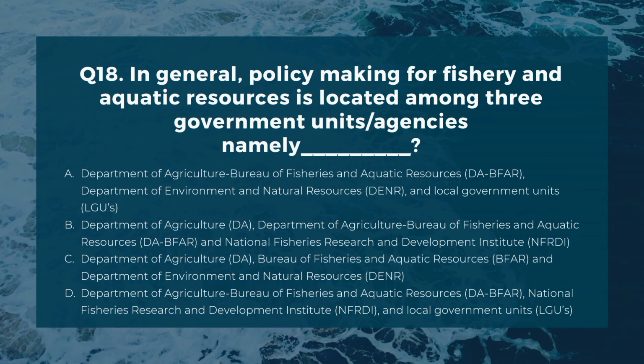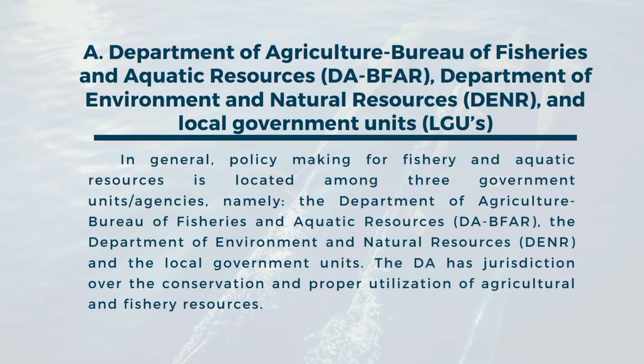C. Department of Agriculture, Bureau of Fisheries and Aquatic Resources, and Department of Environment and Natural Resources. D. Department of Agriculture, Bureau of Fisheries and Aquatic Resources, National Fisheries Research and Development Institute, and local government units. The correct answer is A.